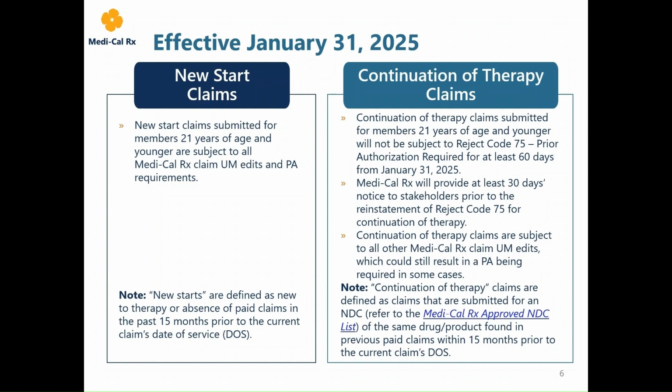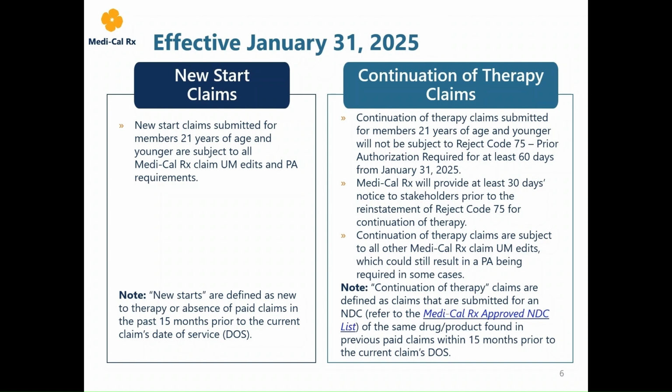This approach is intended to give providers and prescribers additional time to adjust their internal processes and better plan for pediatric integration requirements, as well as submit proactive PAs. Medi-Cal Rx will provide at least 30 days notice to stakeholders before reinstating Reject Code 75 for continuation of therapy claims.